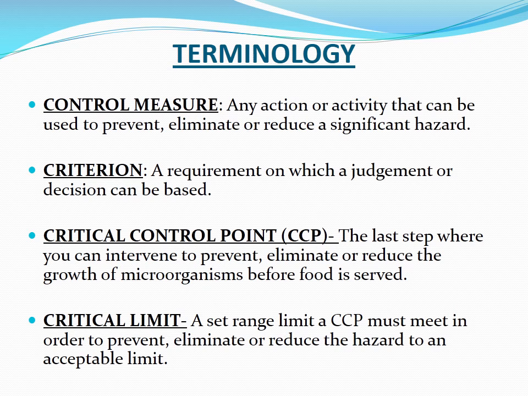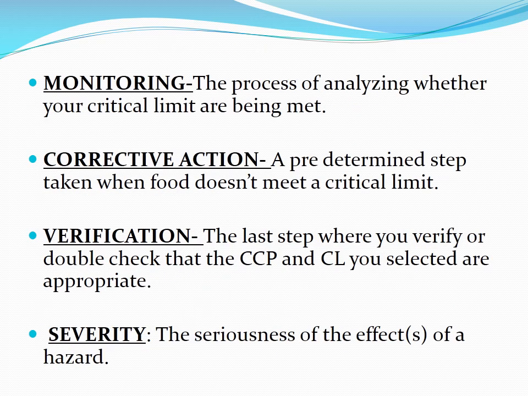Criterion. A requirement on which a judgment or decision can be based. Critical control point (CCP). The last step where you can intervene to prevent, eliminate or reduce the growth of microorganisms before food is served. Critical limit. A set range limit a CCP must meet in order to prevent, eliminate or reduce the hazard to an acceptable limit.